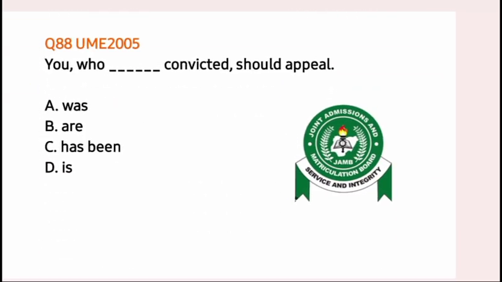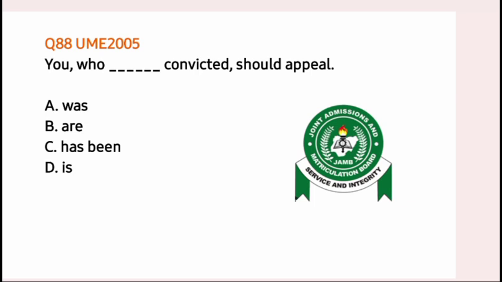Here we have question 88, UME 2005. You who dash convicted should appeal. A. Was. B. Are. C. Has been. D. Is. Let's see again. You is the subject of the sentence, followed by the relative pronoun who. Then we have the space for the verb. We have said that in this case, the verb is going to agree with the first pronoun, that is you, not with the relative pronoun who.